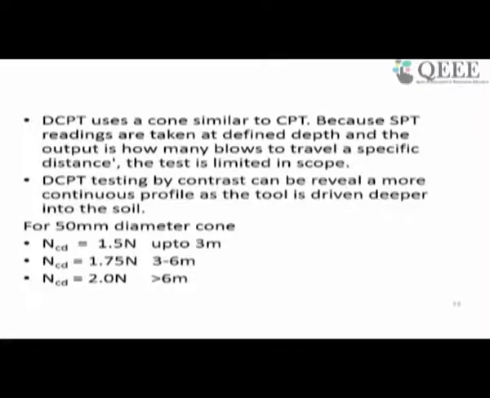For example, here some correlations are given. The dynamic cone penetration test number can be equated with SPT with a coefficient of 1.5 for up to 3 meter. If it is 3 to 6 meter, you can have the coefficient 1.75, and 2 if it is beyond 6 meter. So that way it can be correlated with the SPT N as well.